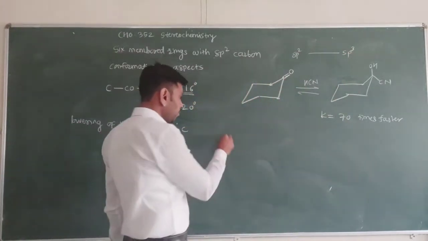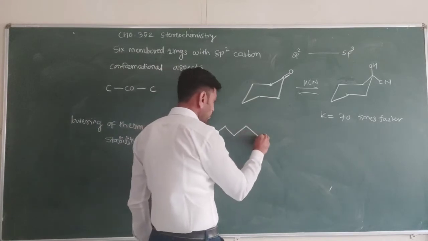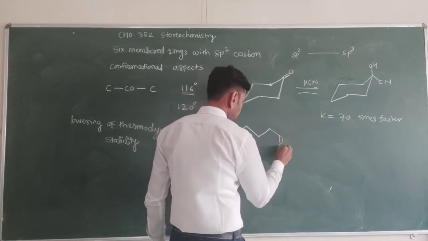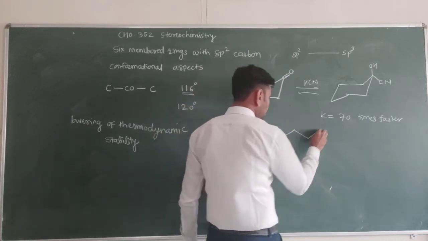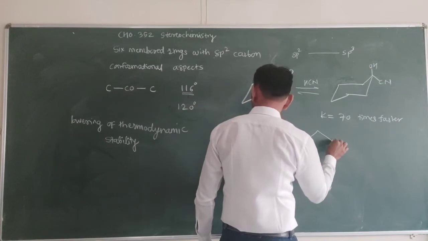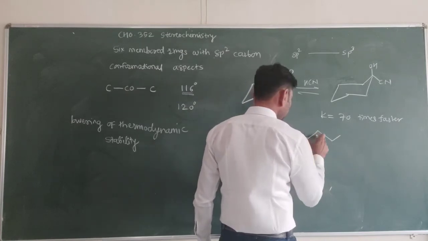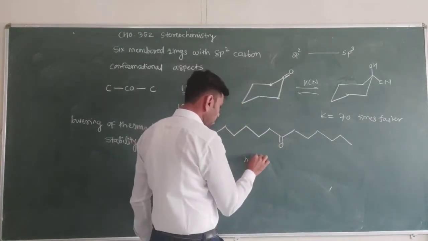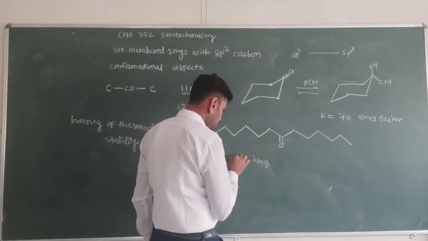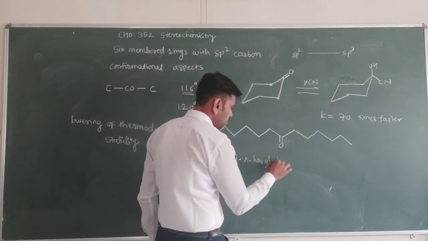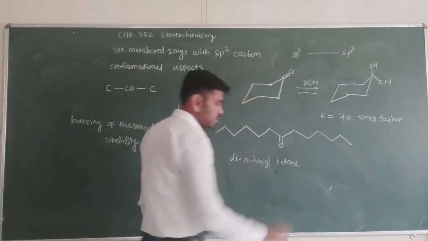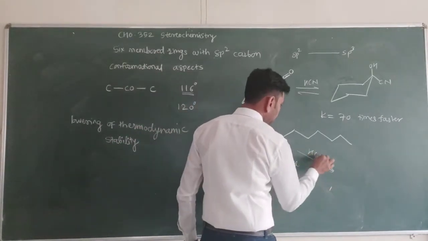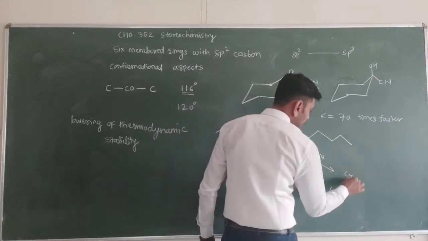So in comparison, if we observe the open chain compound, di-N-hexyl ketone, and this compound is treated with HCN, we get cyanohydrin.